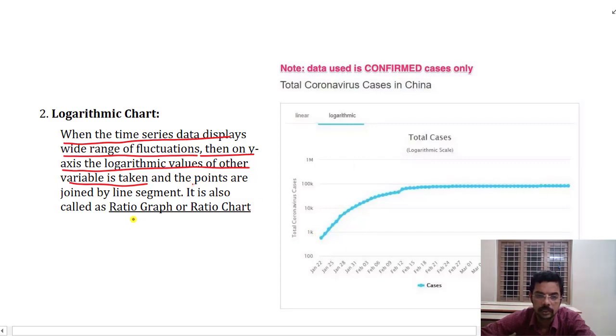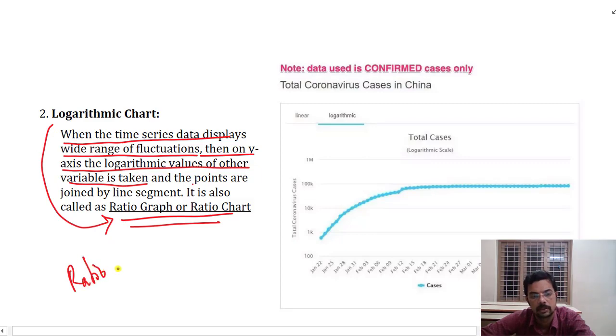It is also known as a ratio graph or ratio chart. A logarithmic chart is known as a ratio graph or ratio chart. This is nothing else but a logarithmic chart.